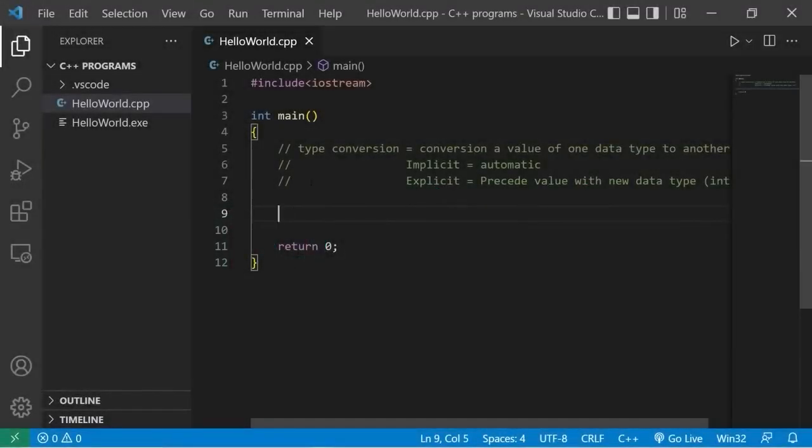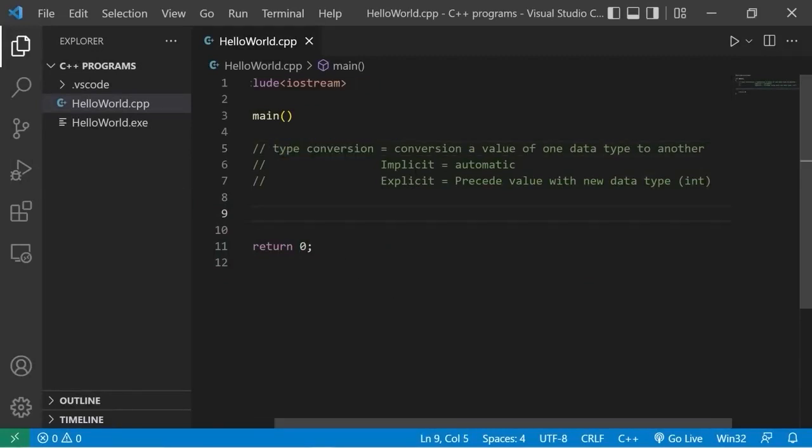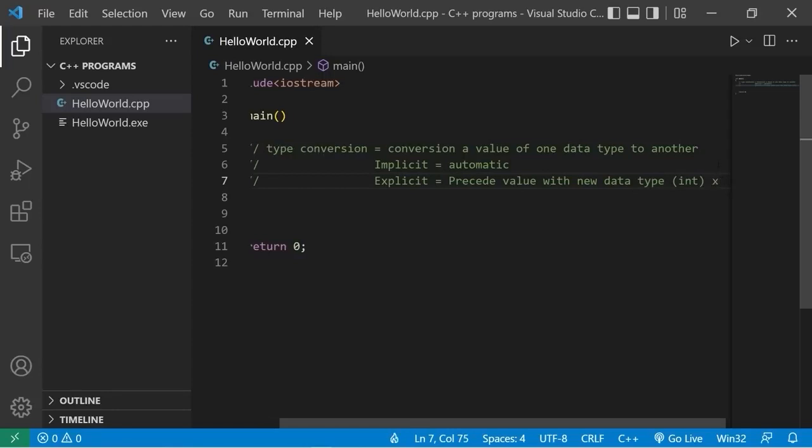Hey, what's going on, everybody? In this video, I'm going to explain very basic type conversion. Type conversion is the conversion of a value of one data type to another. Two ways in which we can do this are implicit and explicit. Implicit is done automatically. If done explicitly, we precede a value with the new data type. Within a set of parentheses, you list the new data type, put it before a variable or a value.